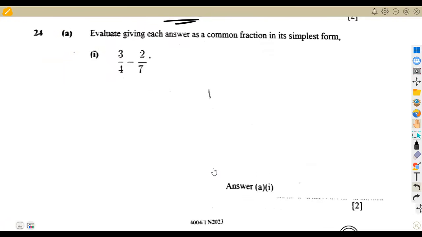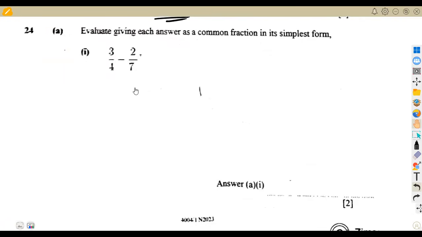All right, question number 24, evaluate the following. You're given this type of a question. Guys, what type of a question paper is this? This was supposed to be number 1. All right, anyway, they were asked to subtract, I don't know if it is a subtraction or a plus, but I think it's a subtraction there.